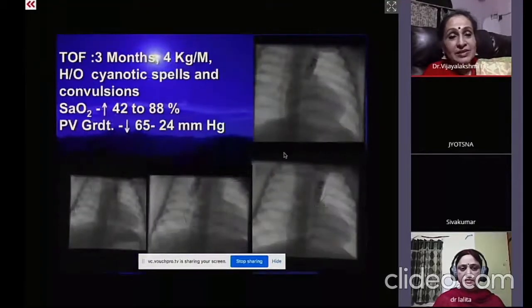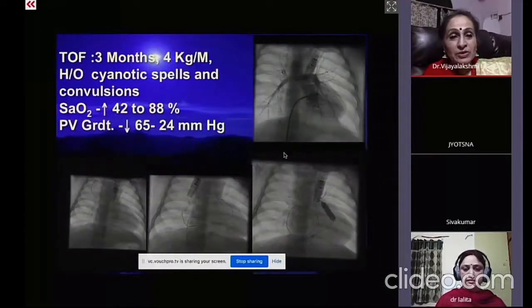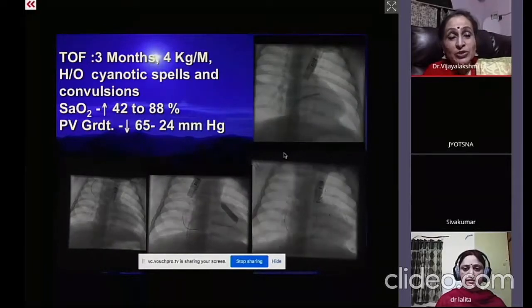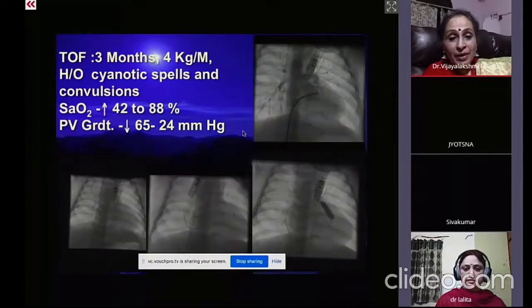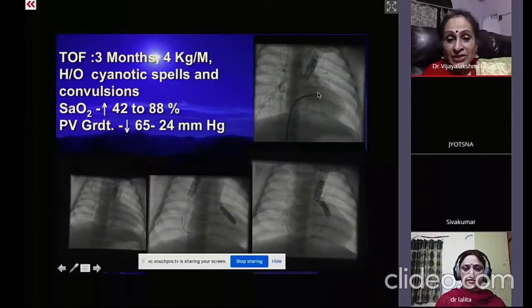So this is a 3-month-old baby, 4 kilos, with cyanotic spell and convulsions. And the saturation was just 42. And then remember, the gradient across the pulmonary valve was so high. And here you can see that it was very, very tight, infundibular as well as valvar.